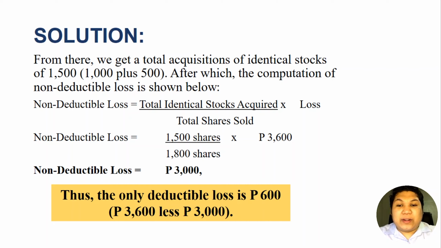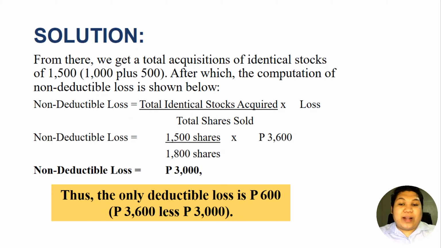So always remember that when the number of identical stocks acquired is lower than the total shares sold, there is a possibility that there would be a deductible loss and a non-deductible loss. Like in this case, the identical shares acquired was only 1,500, while the total number of shares sold was 1,800. Therefore, the shares acquired is lower than the shares sold. Hence, we have a portion for non-deductible and deductible loss.